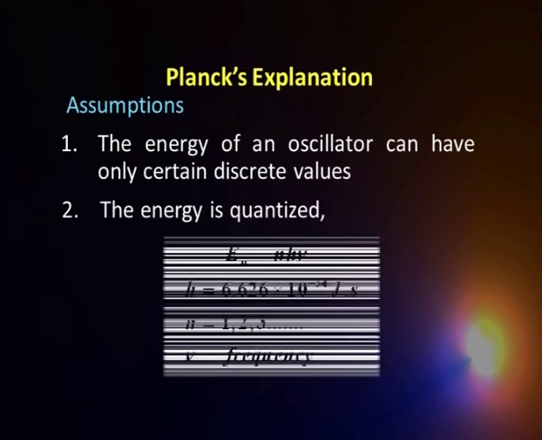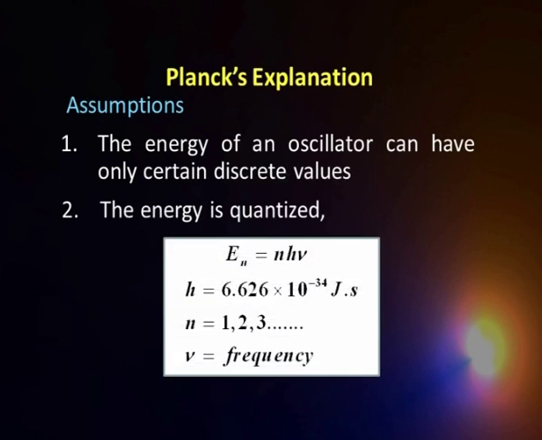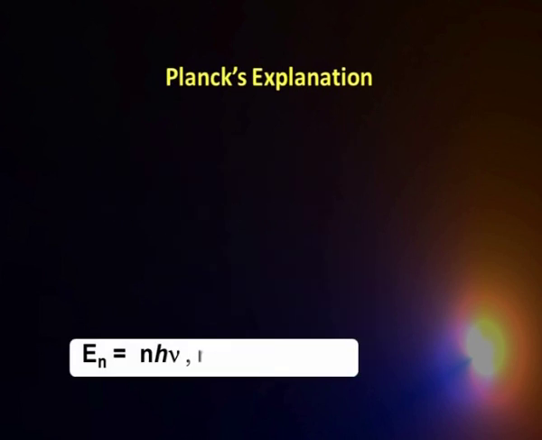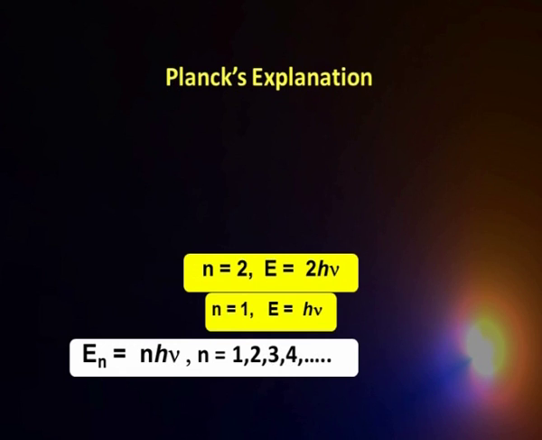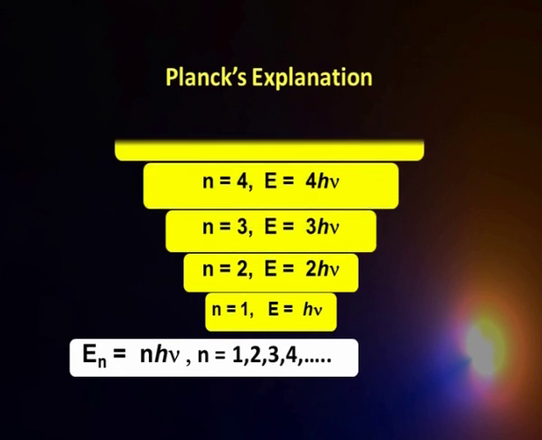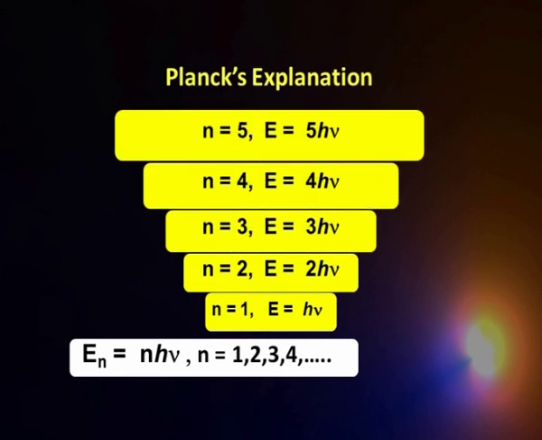What it means is the following, that is the oscillators can have energy given by, say, En is equal to n h nu, where nu is the frequency of the oscillator, and h is the new constant which now is known as Planck's constant, which was introduced by him. For n is equal to 1, the oscillator energy will be just h nu, where nu is the frequency. For n is equal to 2, it will be 2 h nu, 3 h nu, 4 h nu, 5 h nu. That means it can take only certain multiples of that. That is the meaning of quantization.